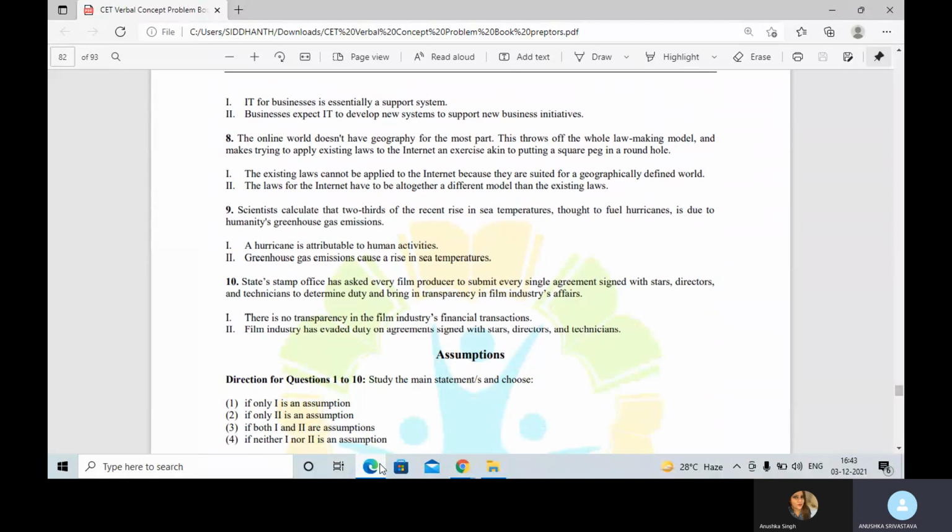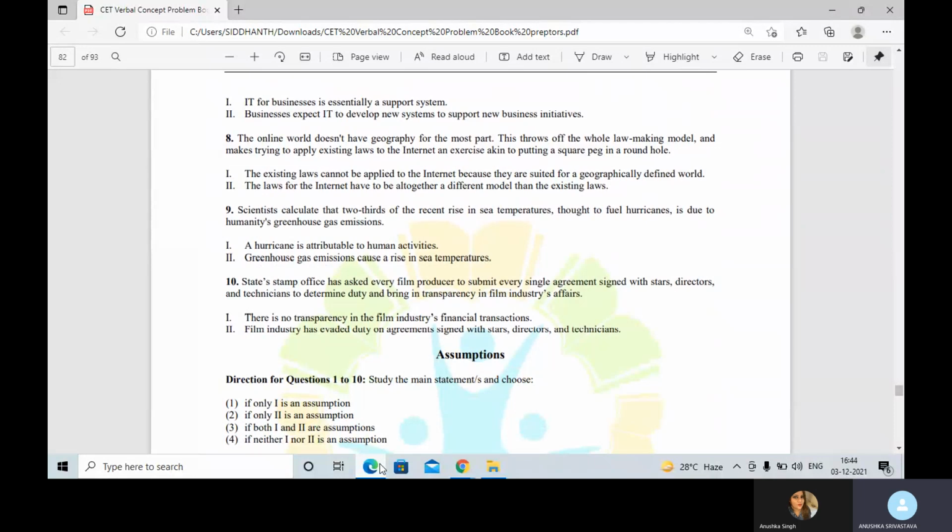10th one and the last one for conclusions. State Stamp Office has asked every film producer to submit every single agreement signed with star directors and technicians to determine duty and bring in transparency in the film industry's affairs. First one says there is no transparency in the film industry's financial transactions. Second says the film industry has evaded duty on agreements signed with stars, directors, and technicians.